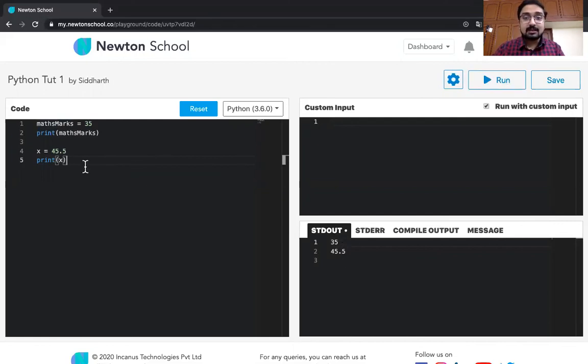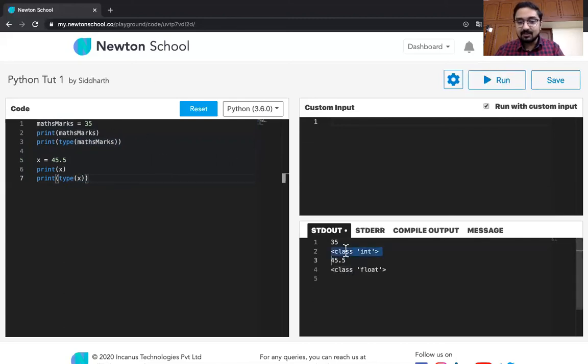Now, to know what type of data we are storing in a variable, this is a very handy function. What we can do over here is just write type, which is also an inbuilt function provided by Python, and we can put in the name of the variable over here. This will return the type and print it on the screen. So over here, I'll just type it in. As you can see, the first one has shown us to be class int, and for the second one, it is telling us that it is float.